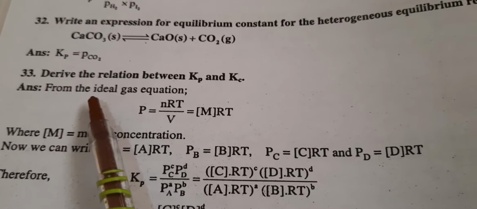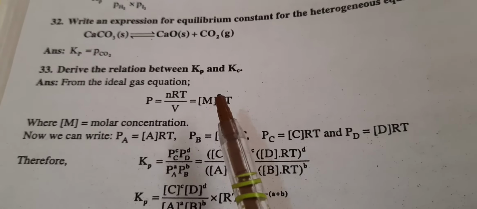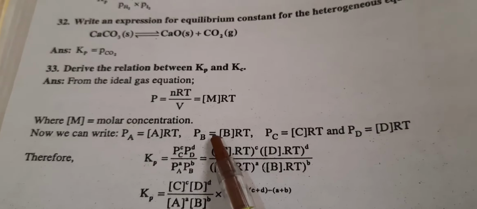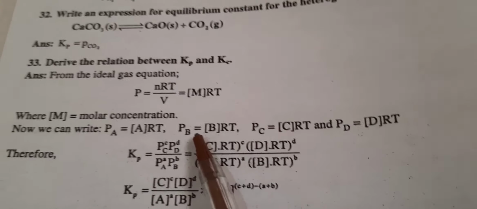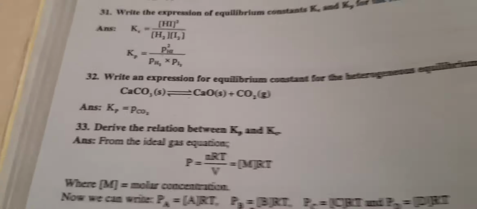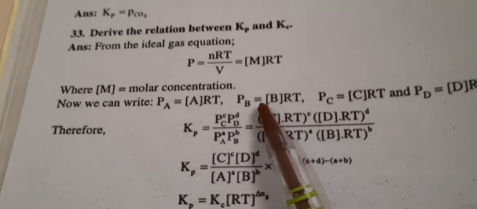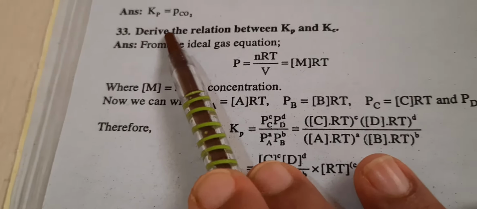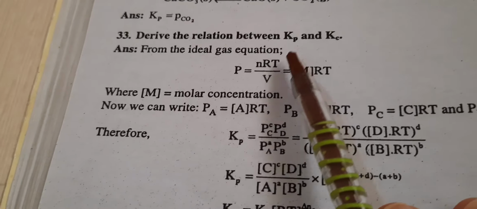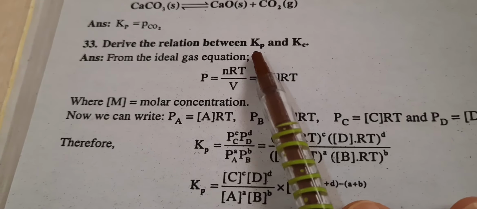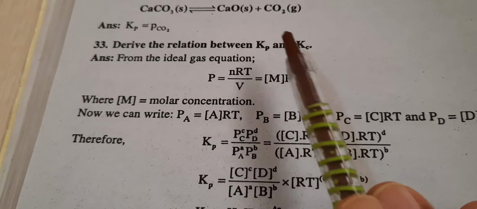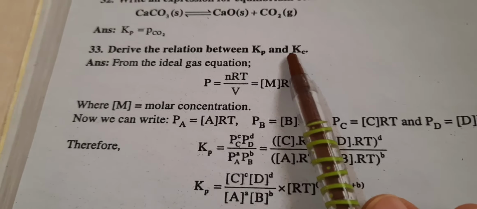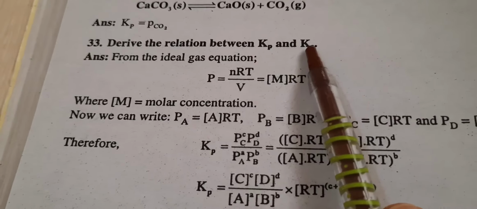Now moving to the next one: derive the relation between Kp and Kc. This is most important, because it has been asked many times in the examination. Clearly understand this point. Let me explain one by one in detail. For a gaseous reaction, when we consider the equilibrium constant in concentration terms, what is the relation between these two? That is what they are asking.